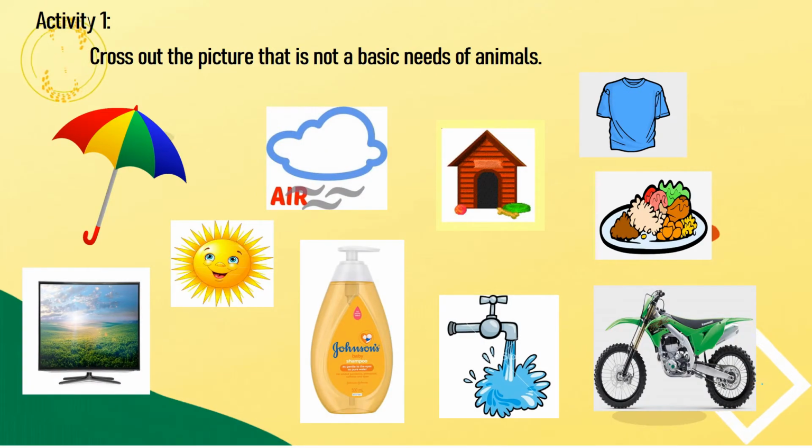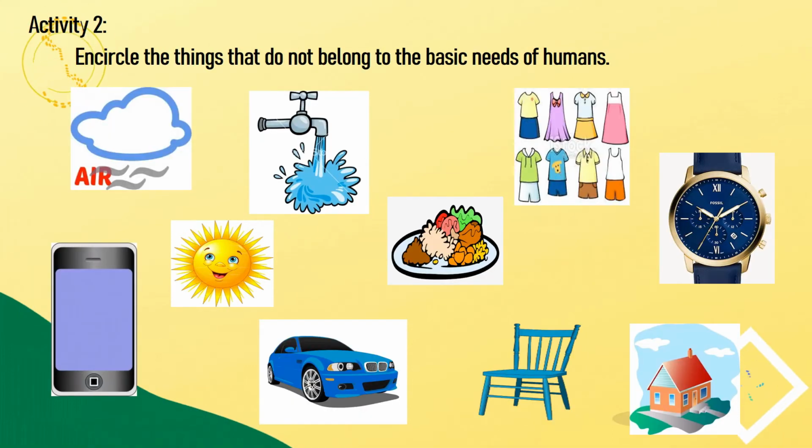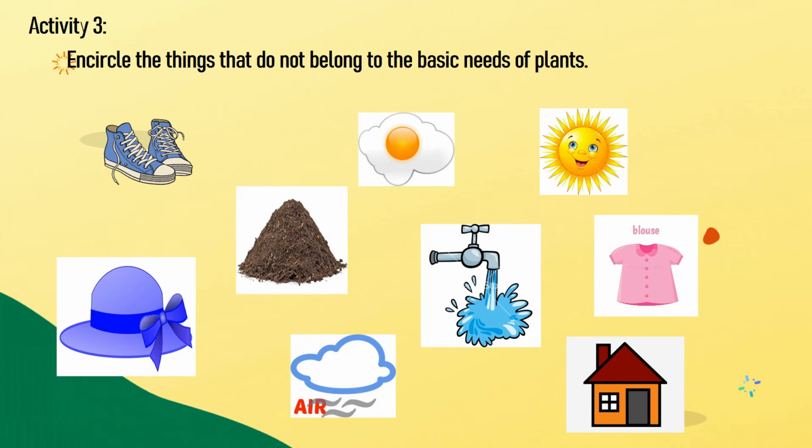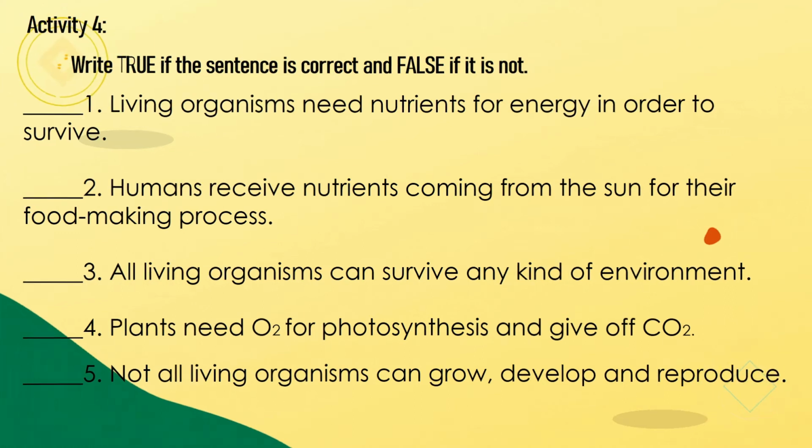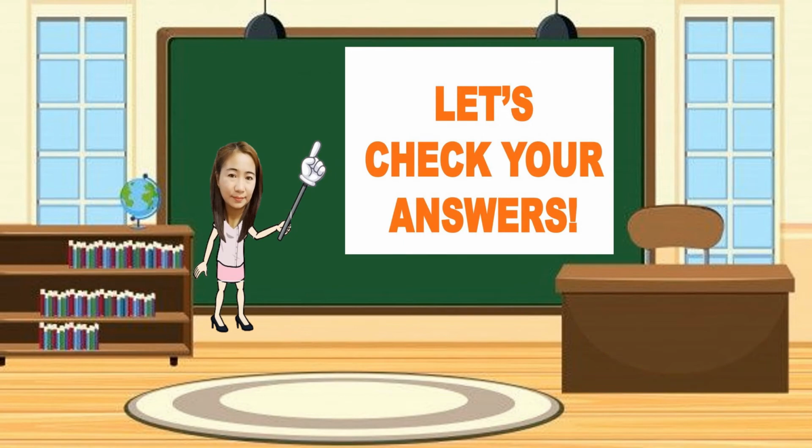For activity 1, cross out the picture that is not a basic need of animals. Activity 2, circle the things that do not belong to the basic needs of humans. Activity 3. Encircle the things that do not belong to the basic needs of plants. And for the last activity, write true if the sentence is correct and false if it is not. Now, let's check your answers.